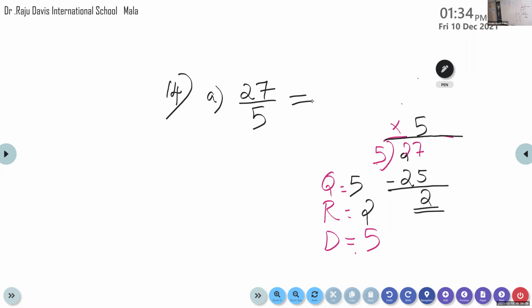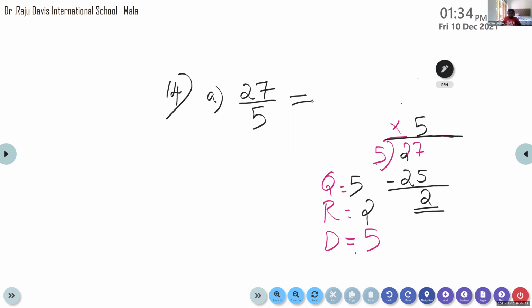Meenakshi, can you give me the mixed fraction? The quotient is 5, the remainder is 2, and the divisor is 5. I think she's facing some problem.